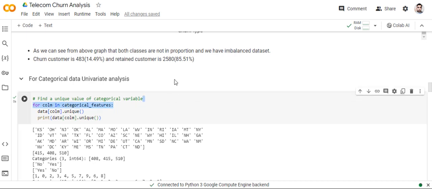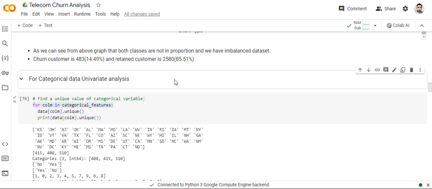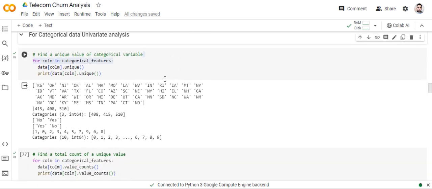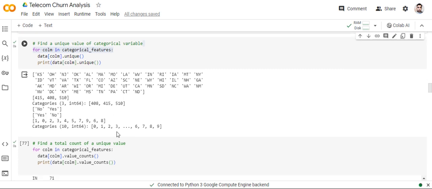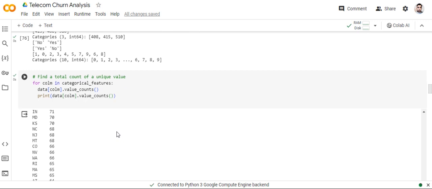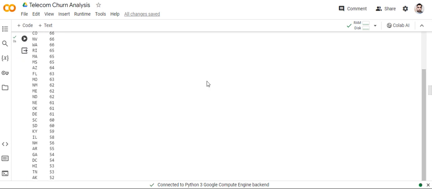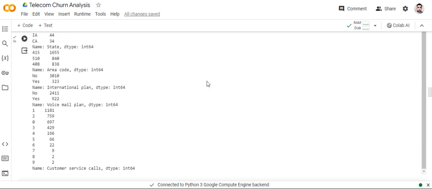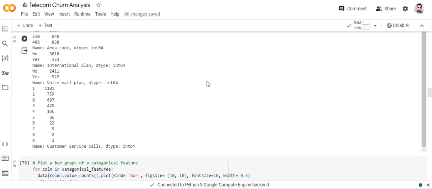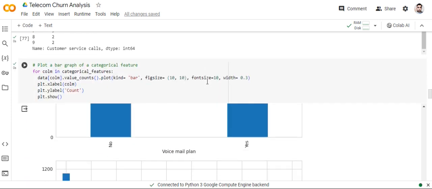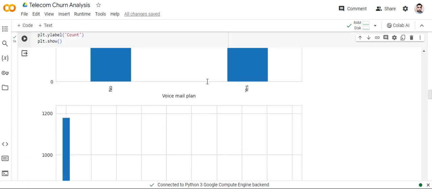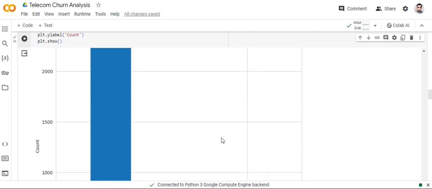Then start the independent variables. First, categorical data, univariate analysis. In this, find the unique values of the categorical variables. This is the column and these are the unique values of all the categorical columns. Then find the value counts of the categorical columns. This is the value count of every categorical column, and then the bar graphs of the categorical columns. This is the bar graph of all the categories.